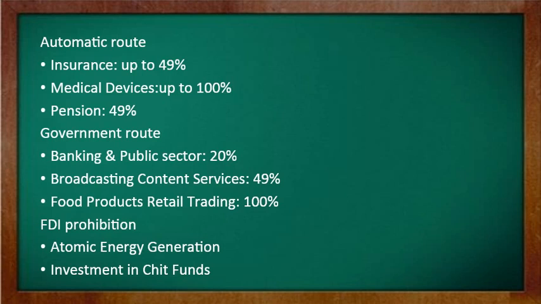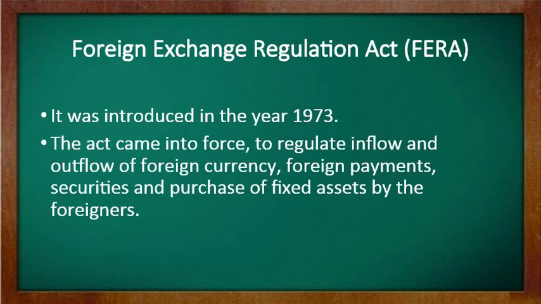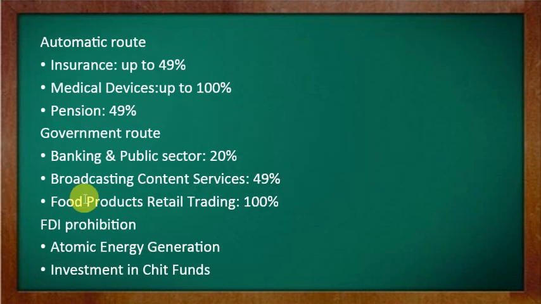Automatic route means there is no requirement to take permission from RBI, like insurance up to 49%, medical 100%, pension 49%. There are so many examples which come under this automatic route. Next we have the government route, where we have to take permission from the government while receiving this FDI from outsiders. So this is banking, public sector, broadcasting. I have mentioned them here, you can take a glance. There are also some sectors which are prohibited, like atomic energy generation, investment in chit funds, nidhi companies. So these are the sectors where we cannot receive FDI.